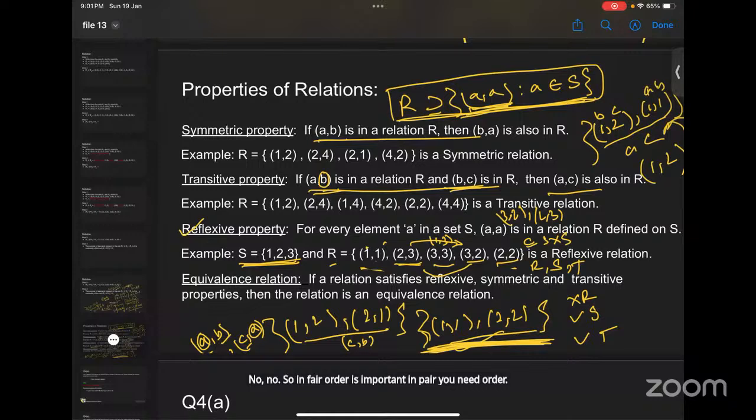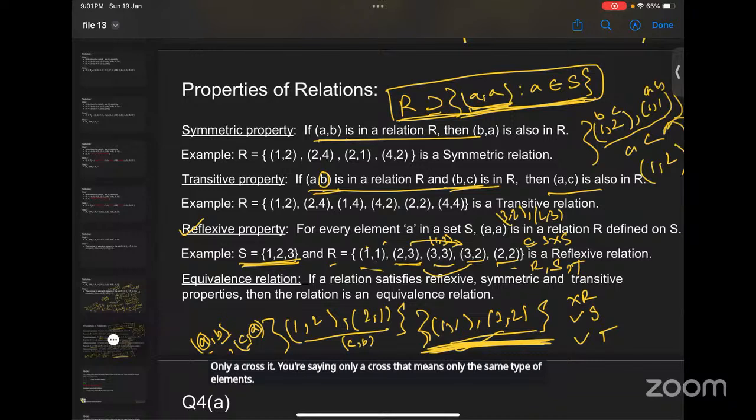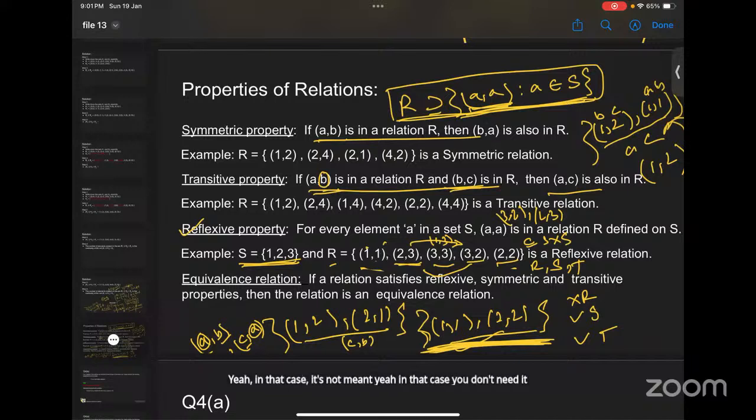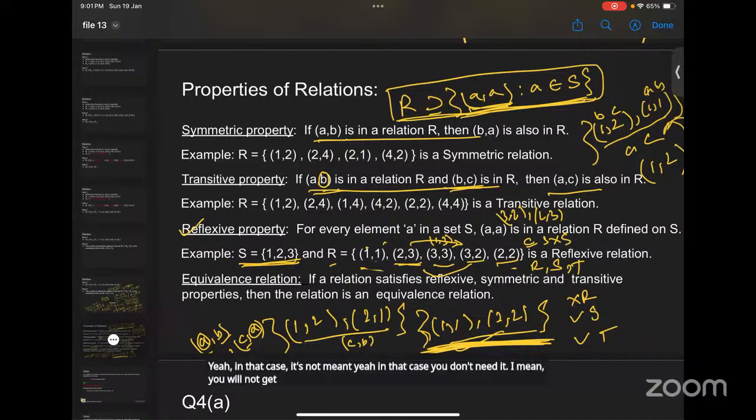But ma'am, when A cross A is present, I think order is not important because the same set is only there. A cross A means only the same type of elements. Yeah, in that case it's not mandatory, you don't need it. I mean, you will not get any example even if you change the order, right? Okay, thank you, ma'am.